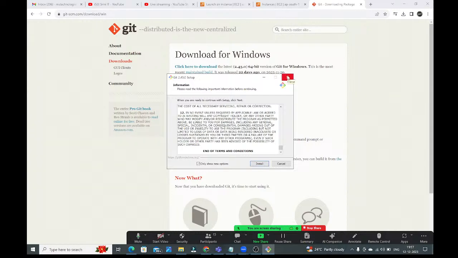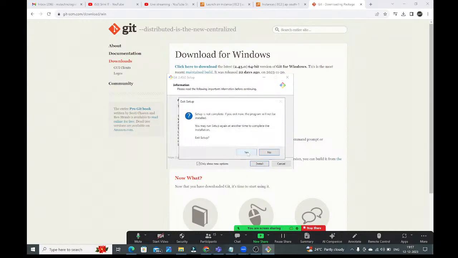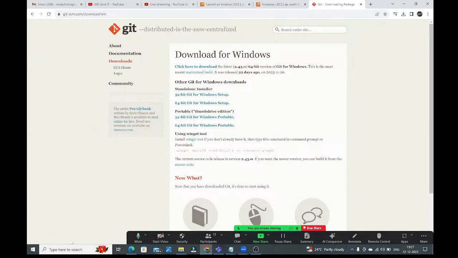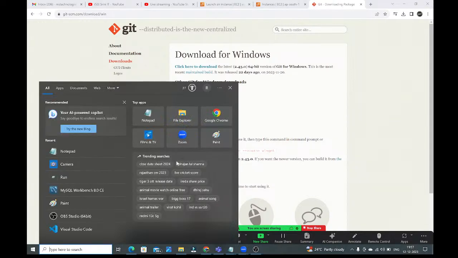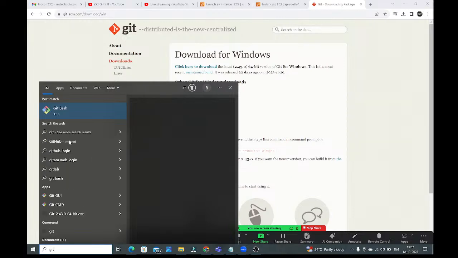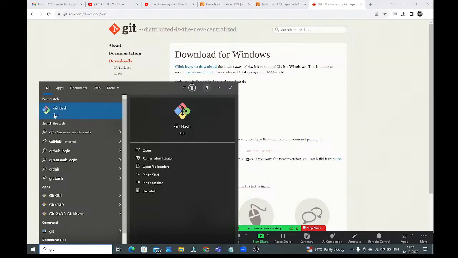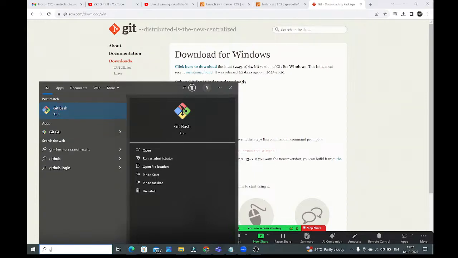Okay, fine. After installing Git on your system, you will get one application called Git Bash. Here you can just type git bash. This is the application which you will get right after installing Git, guys. Or else you can check like this also, whether Git is installed successfully or not.